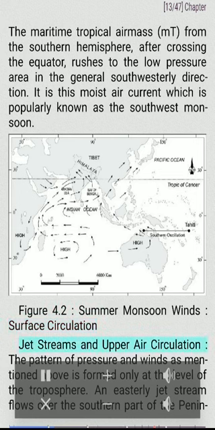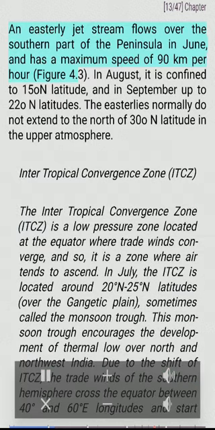Surface circulation. Jet streams and upper air circulation. The pattern of pressure and winds as mentioned above is formed only at the level of the troposphere. An easterly jet stream flows over the southern part of the peninsula in June, and has a maximum speed of 90 km per hour. Figure 4.3. In August, it is confined to 15 degrees north latitude, and in September up to 22 degrees north latitude. The easterlies normally do not extend to the north of 30 degrees north latitude in the upper atmosphere.